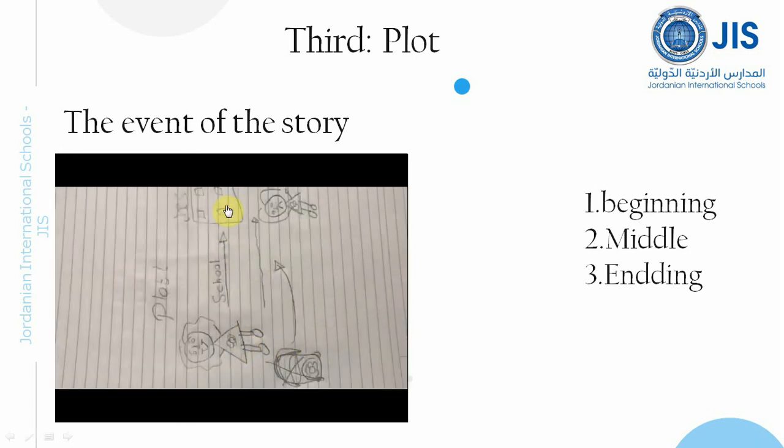So, Sarah was going to the school and then she forgot something. What is this? It's the bag. When she got to the school, she noticed that she doesn't have the bag, so she started to cry. So that was the beginning, that she was going to the school, the GIS school. The setting is the place, right? GIS school, and she forgot her bag, and she was sad, of course.